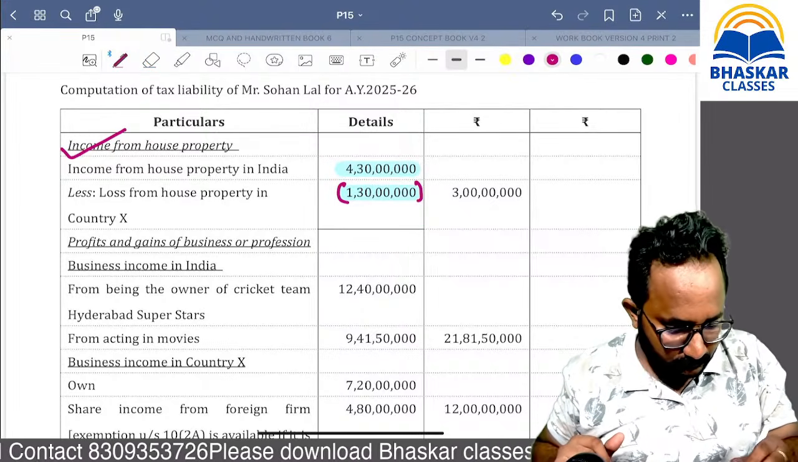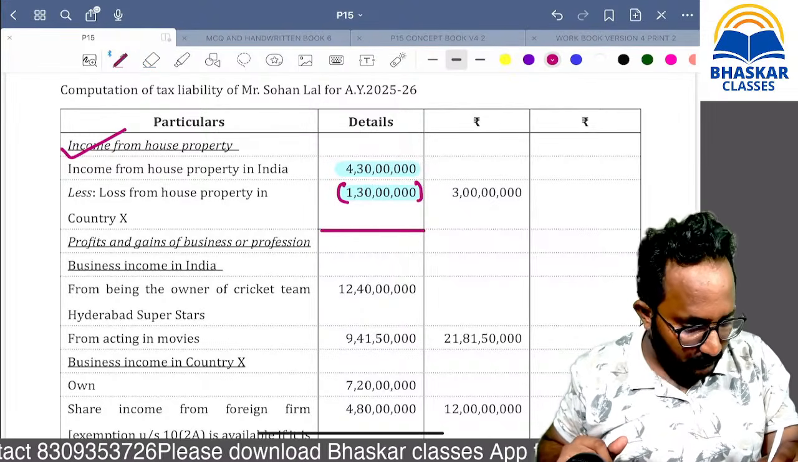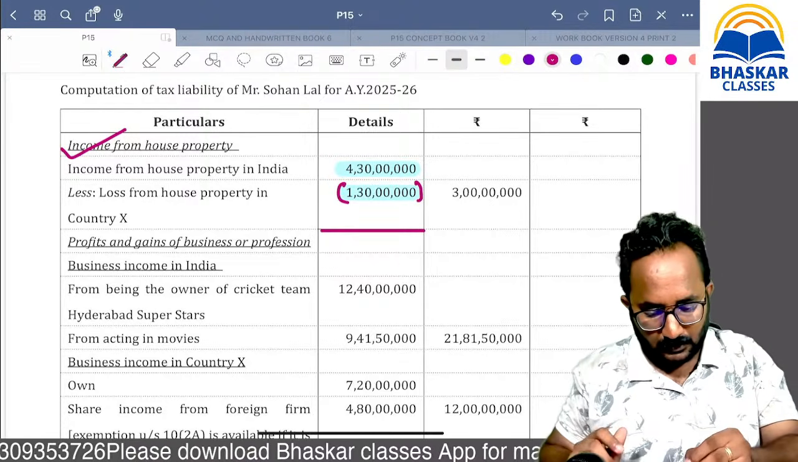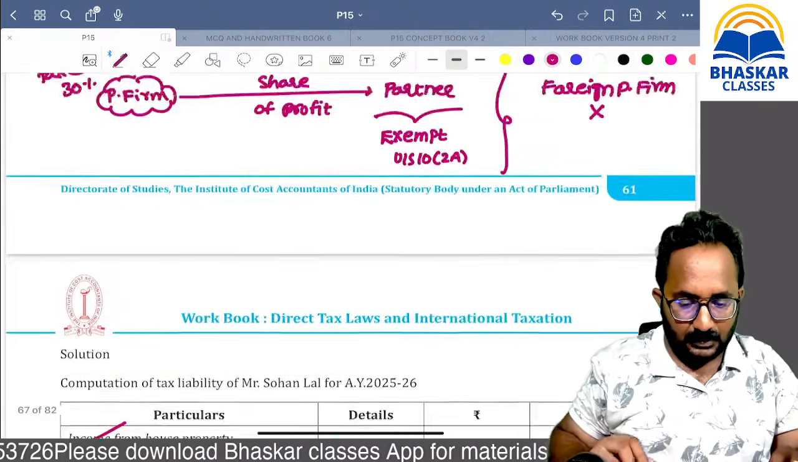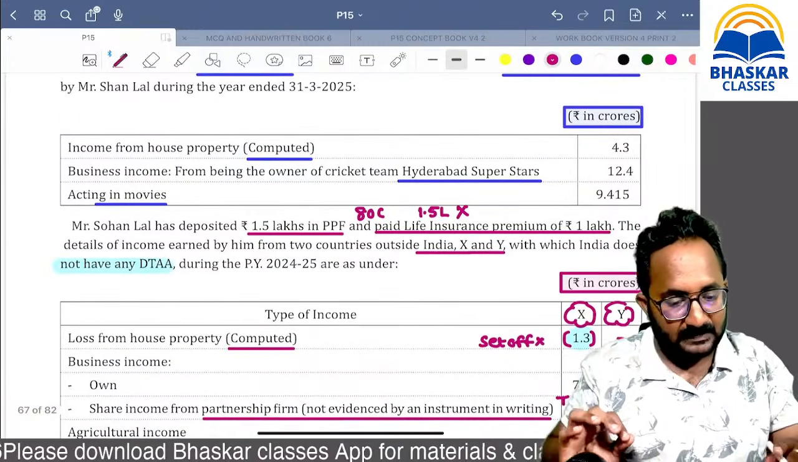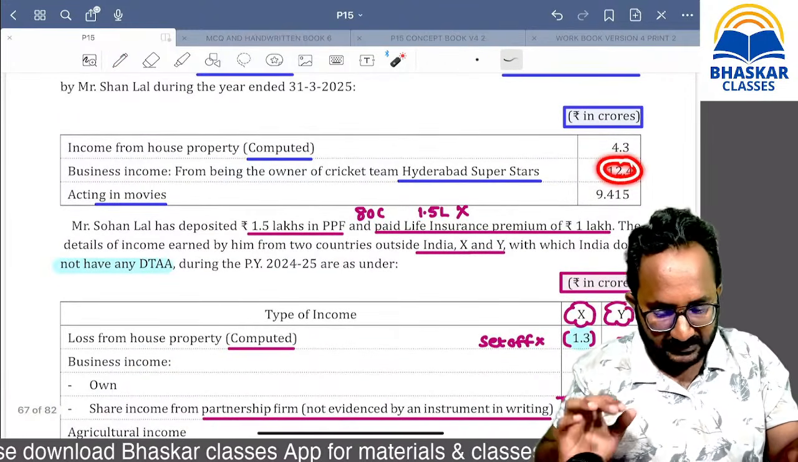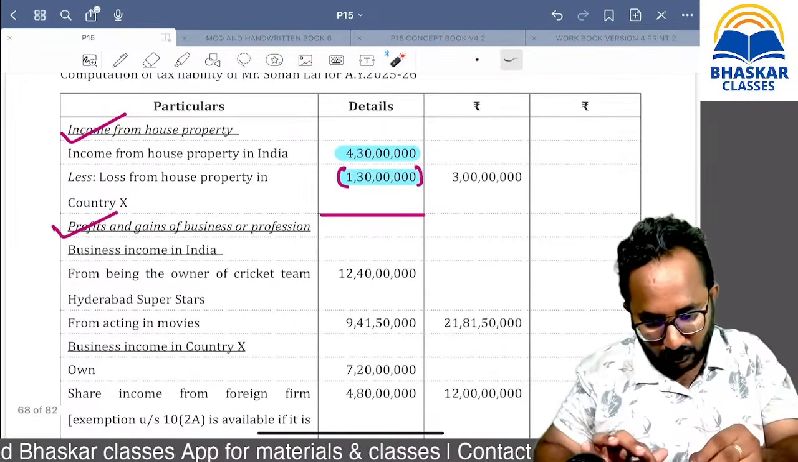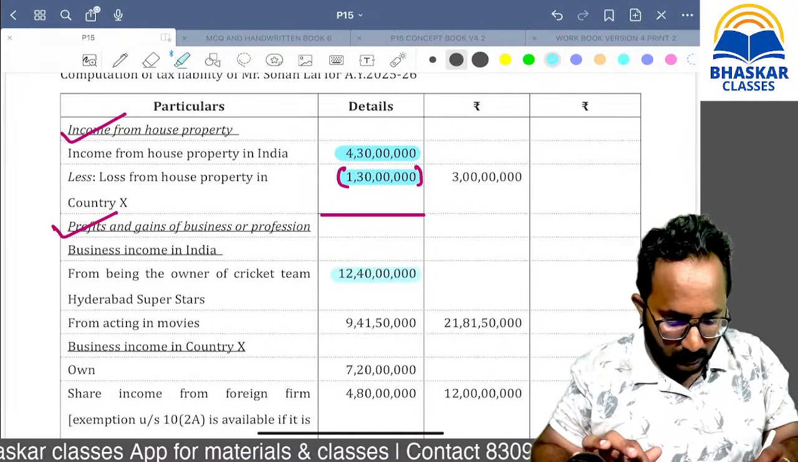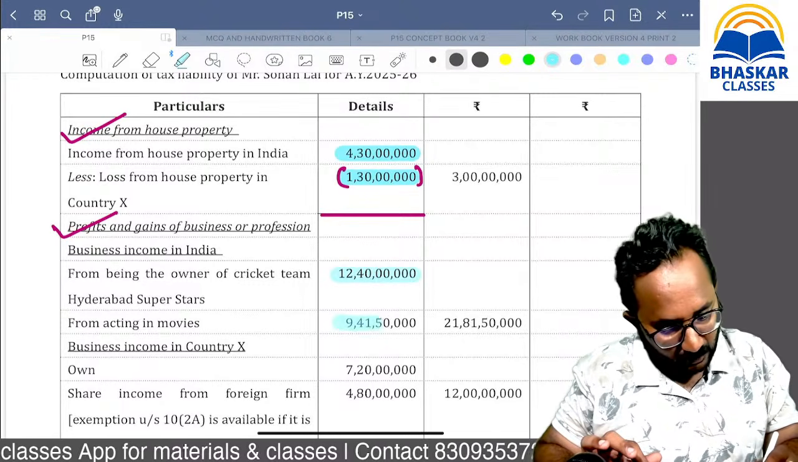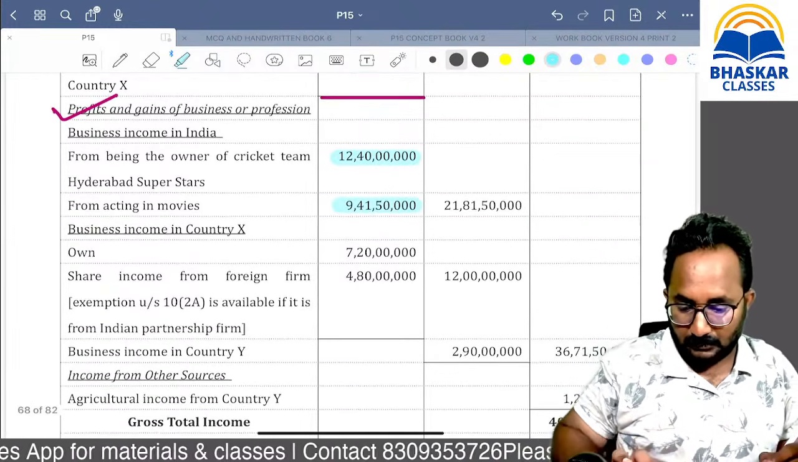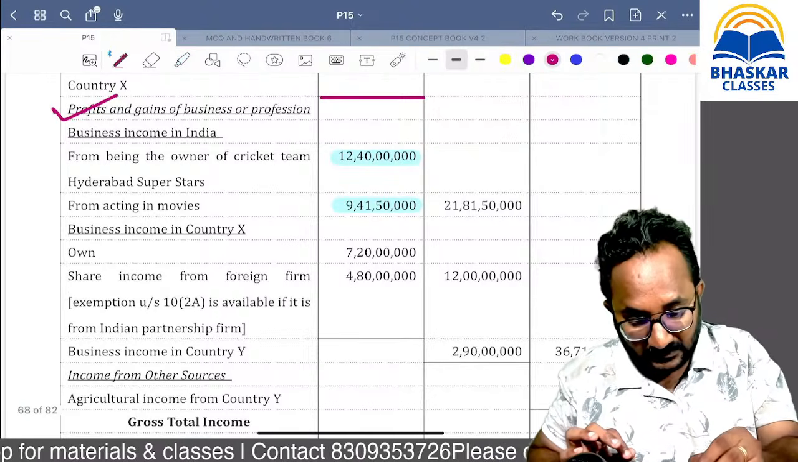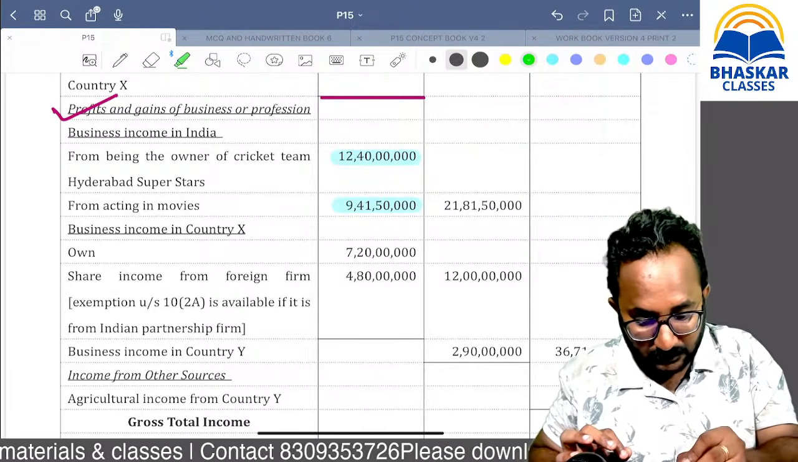Now, first, house property is over. Now, PGBP. Remember, we have business income 2, business income 1, and professional income 2, that is 12.4. Now, Hyderabad, acting in movies, how much? That is 1. But now, this is a business income in India.